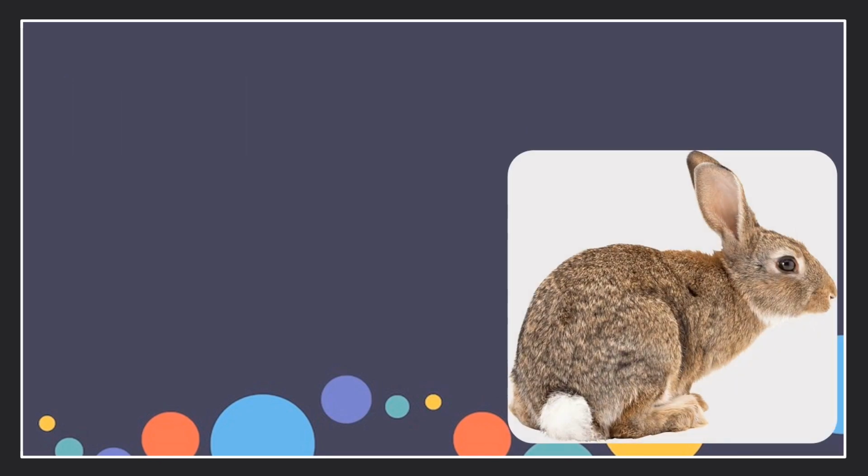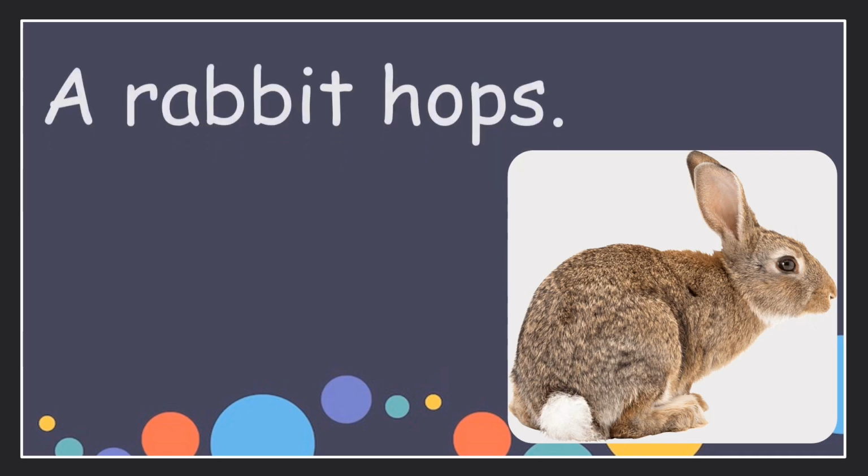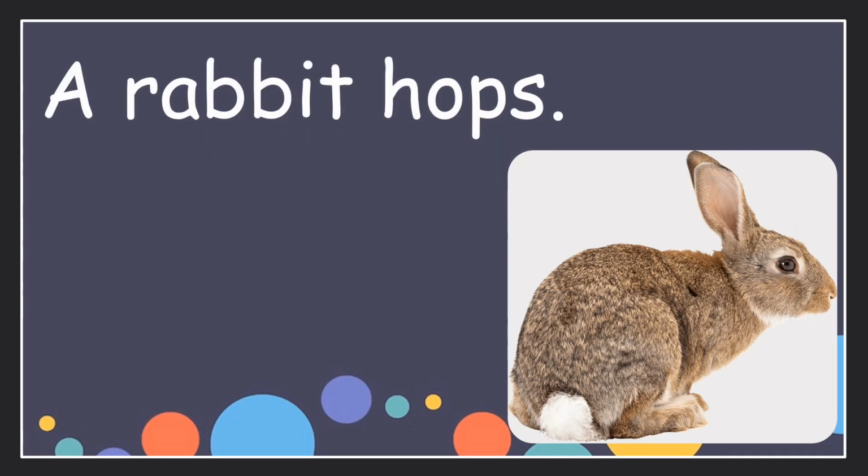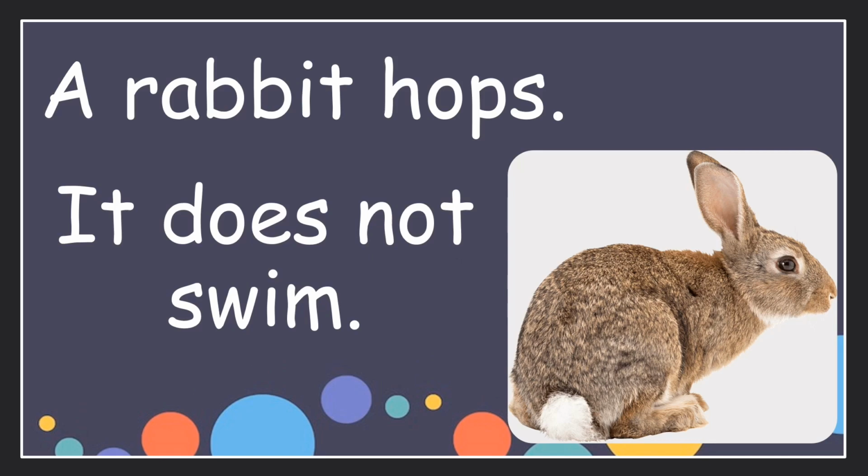Another one. What animal is this? That's right, it's a rabbit. What is the movement of a rabbit? Hop. Great job. Now we can say a rabbit hops. Again, a rabbit hops. It does not swim.